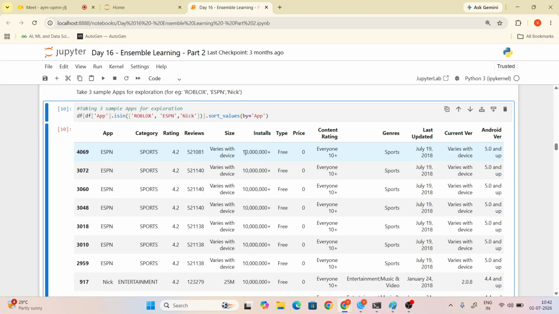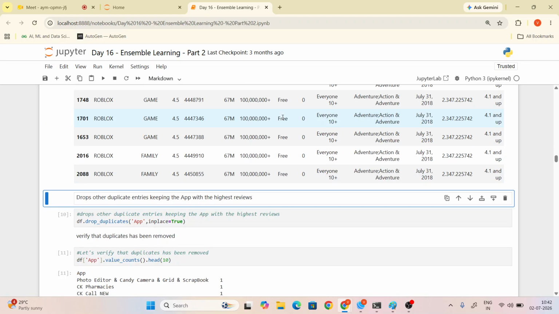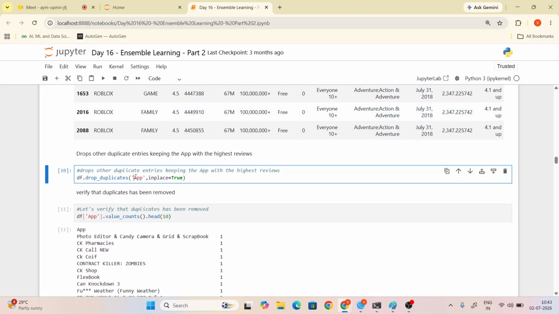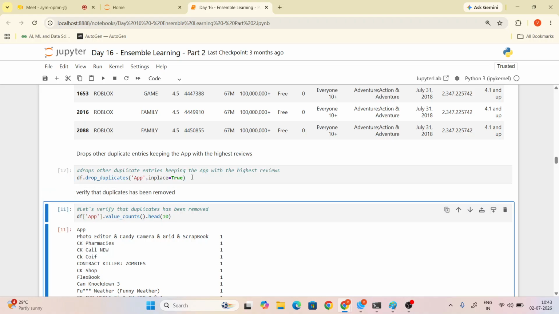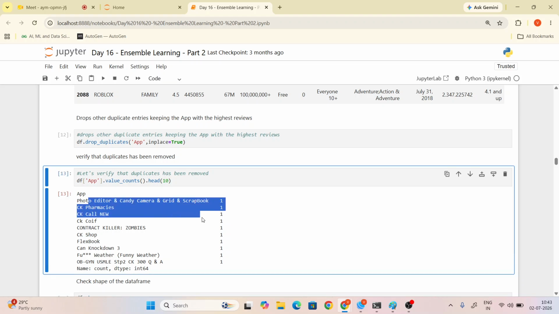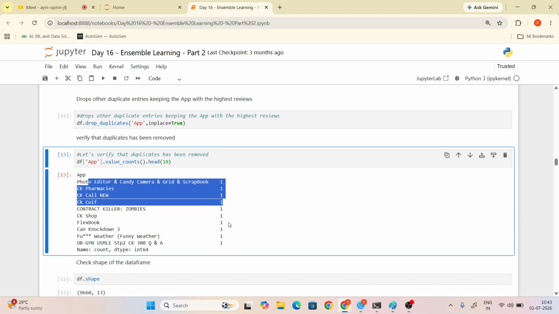So Alka, if you want to convert it to numeric, what will you do here? We will replace the plus with empty and directly convert it to numeric, right? Yes. Here the content rating, all the details are here. Okay, and we move on next. If you are using drop duplicates, I already told you, right? So with app, inplace equal to true, it automatically removes the duplicates. Now check here, Alka. All the applications are now in one only, right? Then come to next.